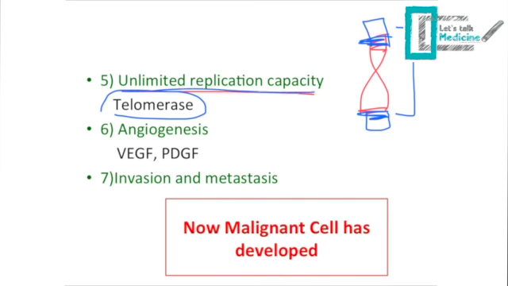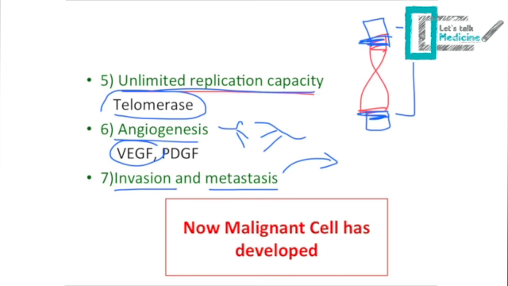Also, the cancerous cell has the ability to build its own blood vessels. This is through a process called angiogenesis, and this is through producing a substance called vascular endothelial growth factor, or VEGF. Also, the cancerous cell has the ability to invade and metastasize to other organs and tissues. So, after discussing all these seven hallmarks of cancer, now you have a malignant cell and the cancer has developed.